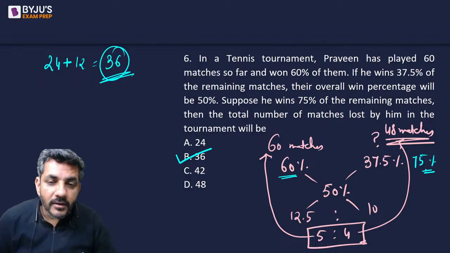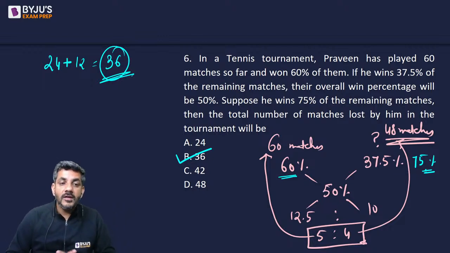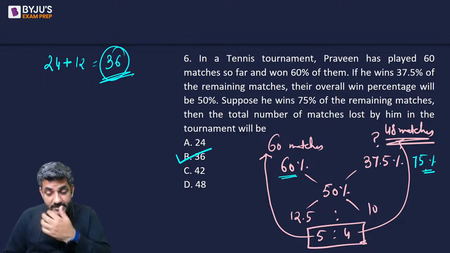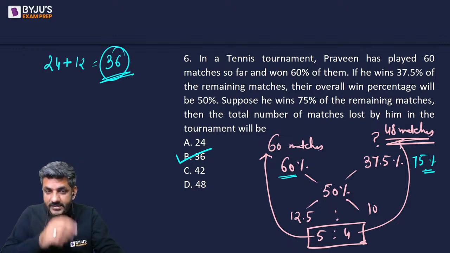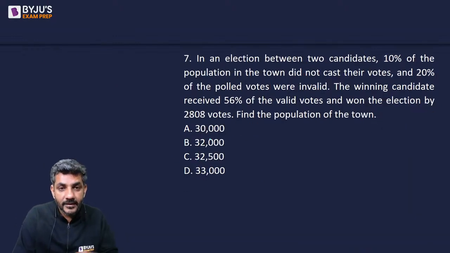If he had won 75% of the remaining matches, he would have lost a total of 36 matches, which gives us the right answer for question number 6 now. I hope it is clear to everyone. All of you have understood. That was question number 6. I'll move ahead now to question number 7. On your screen, it's here now. Give me the answer.